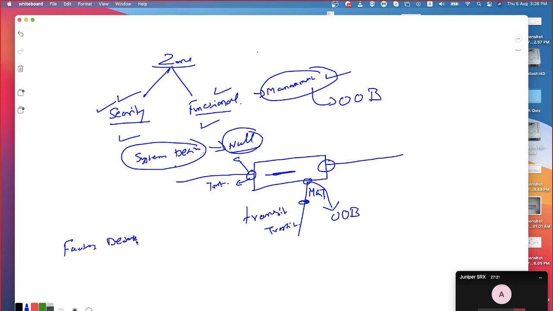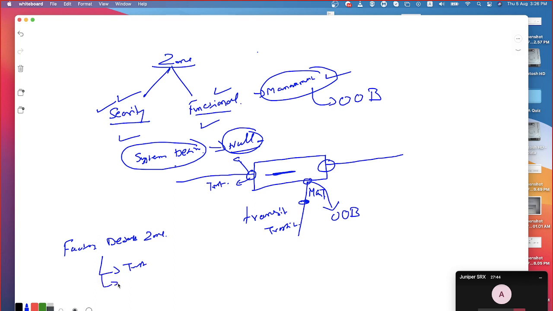No. As of now, in SRX, only functional zone management is available. Other than management zone, functional zones are there, but not in SRX. Yeah. In NetScreen, you have many. Even null zone was a functional zone in NetScreen. Okay. So factory default zones are there, as you asked the question yesterday.